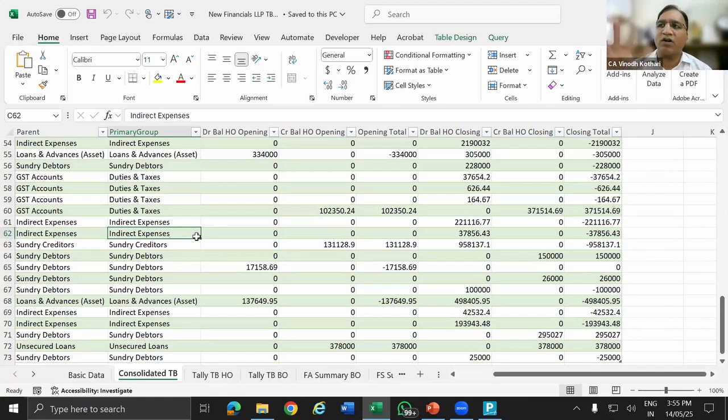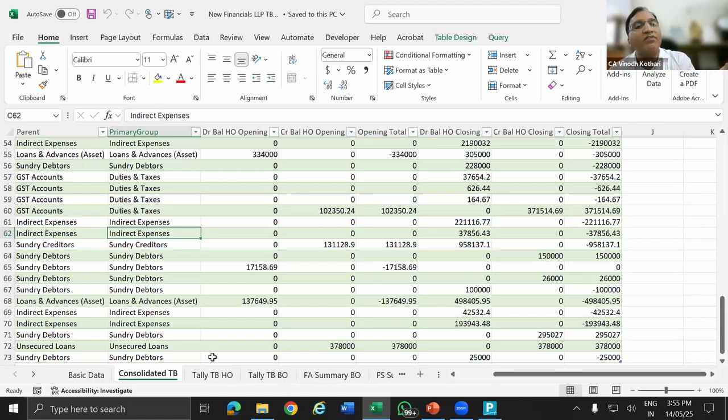See, same steps, whatever we have done, but here, since my template is for both single Tally data and branch data, my template is in this manner. But basically what we have done, little advanced version is there in this template. So here what I have added one step is, instead of linking the Tally trial balance directly to my financial statement, I have broken the steps to two parts.